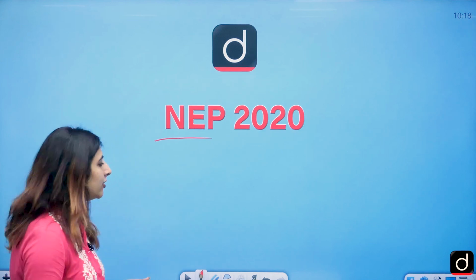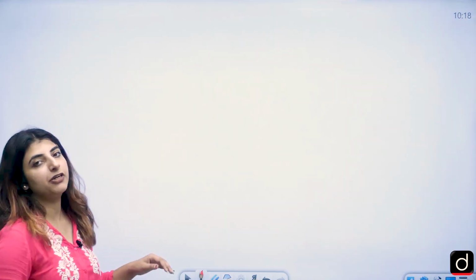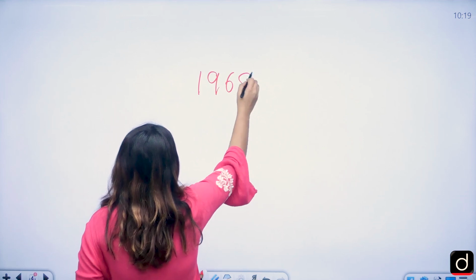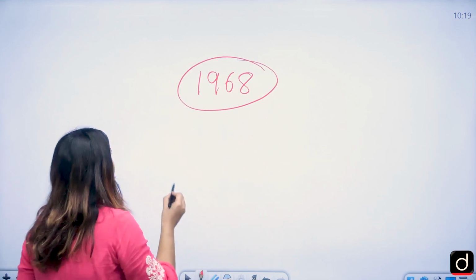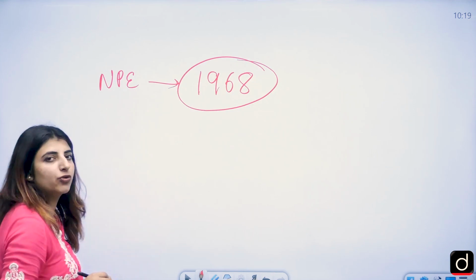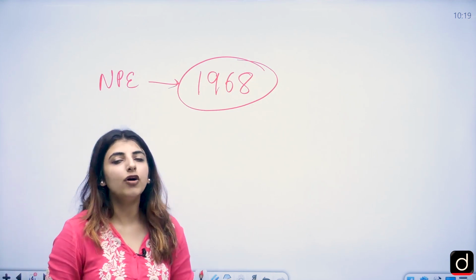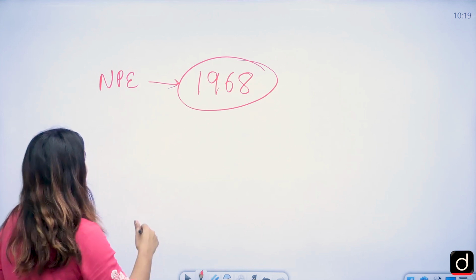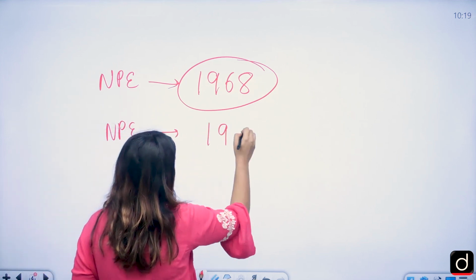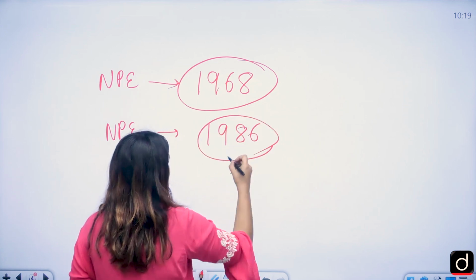But how are we going to move forward with this? First of all, our approach should be that we are going to look at the National Policy on Education 1968, which was there during the time of Srimati Indira Gandhi. Then the National Policy on Education came in the year 1986. So how are you going to memorize it?